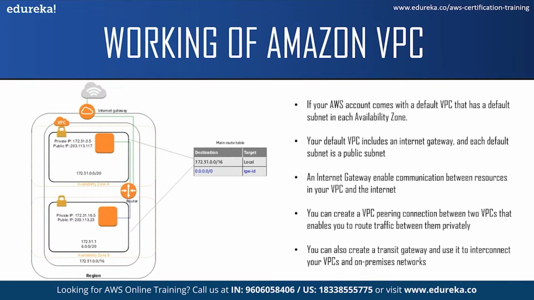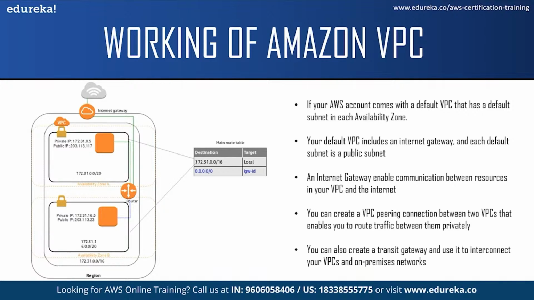Now the subnets that you create in your non-default VPC, and any additional subnet that you create in your default VPC, are called non-default subnets. Now you can see we have something called an internet gateway. An internet gateway is a gateway that allows your instances to connect to the internet. You can do this through the Amazon EC2 network edge.